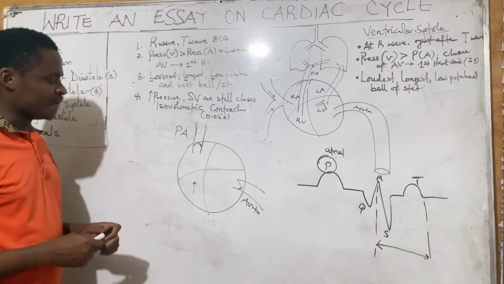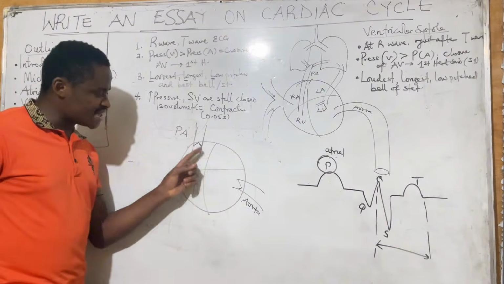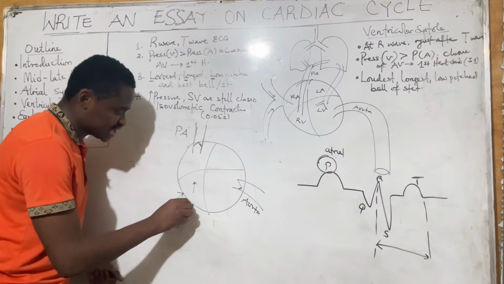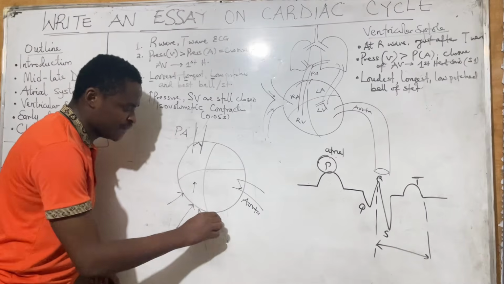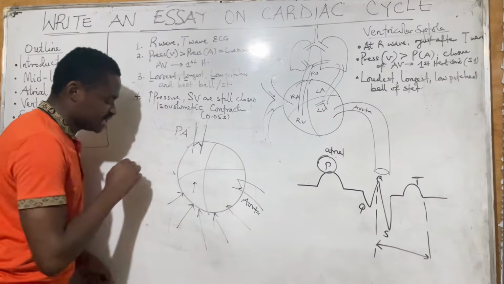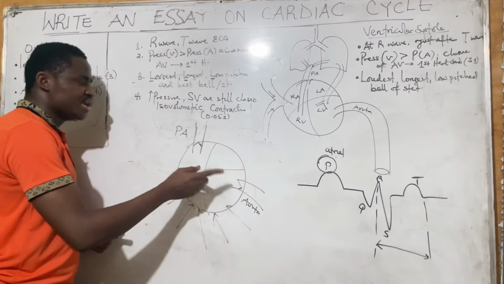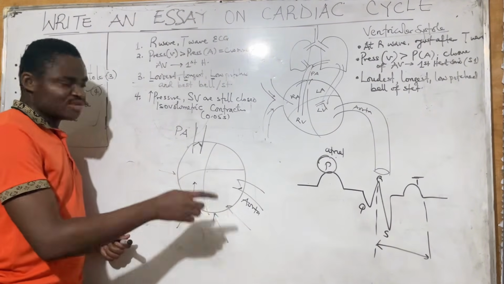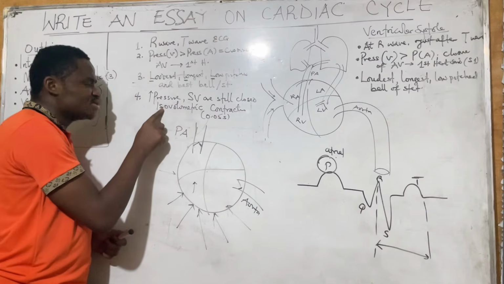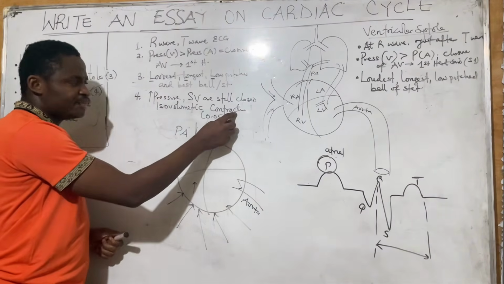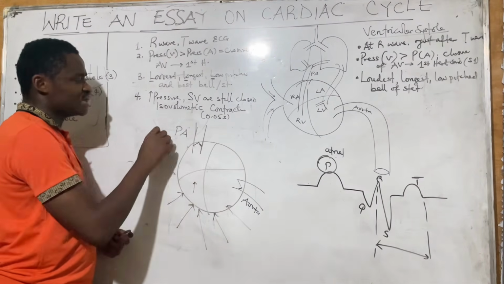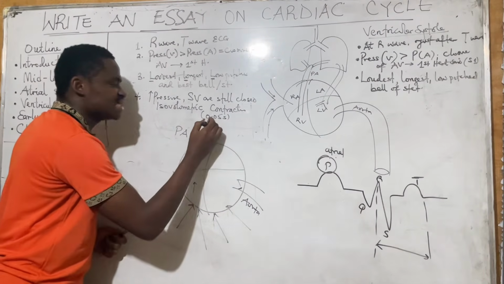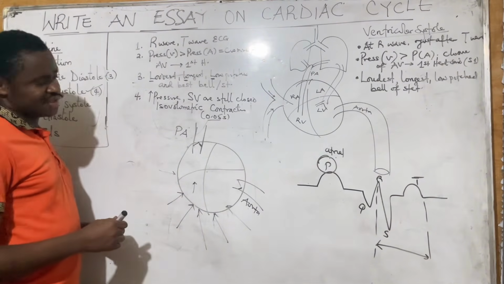Why did I say so? I said the semilunar valves are still closed, but the ventricles are still contracting. Remember, it's a state of ventricular systole. Since the ventricles are still contracting but there is no change in volume because the valves have not opened or closed, the volume does not change. So it means that it's isovolume. Iso means same volume, but the ventricles are still contracting. So same volume, but with contracted ventricles. And this lasts for about 0.05 seconds.